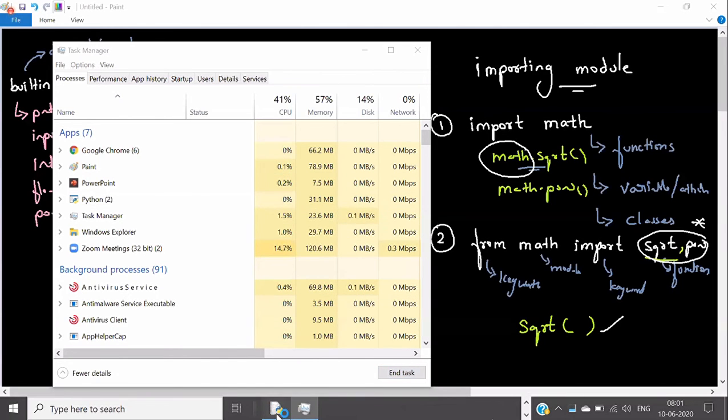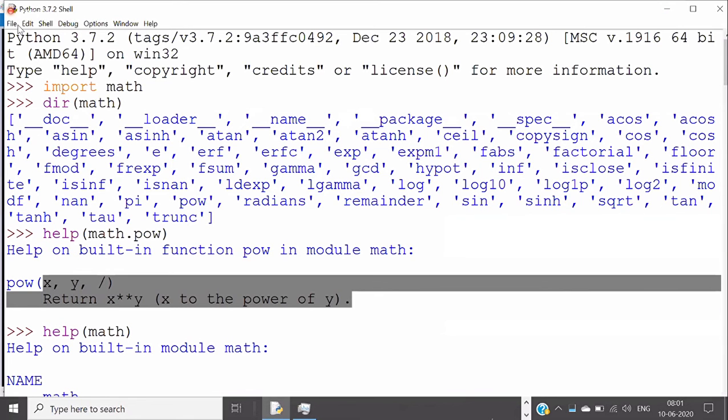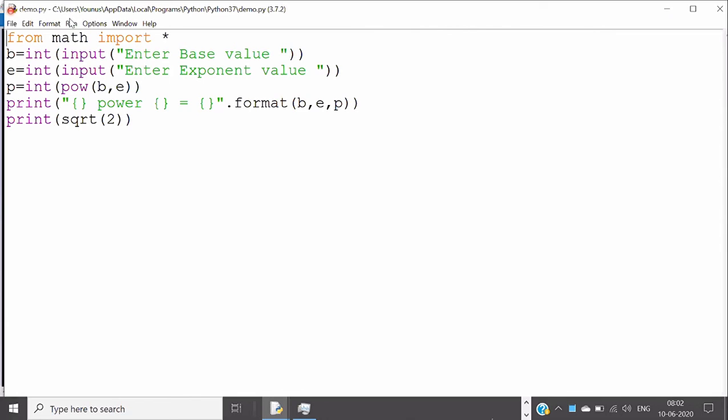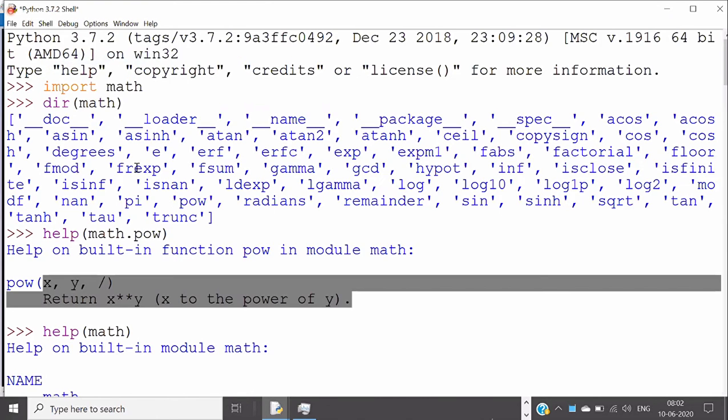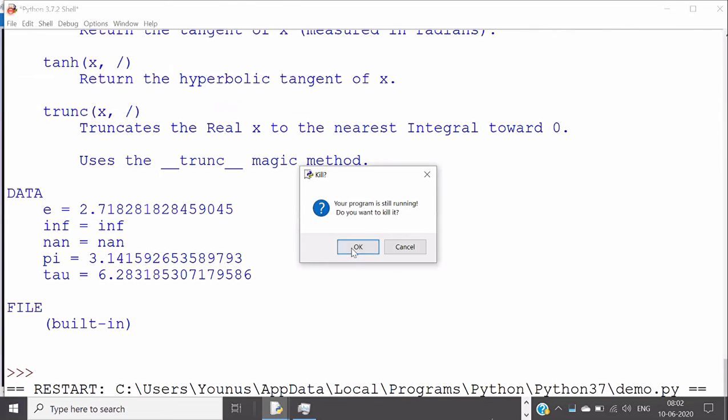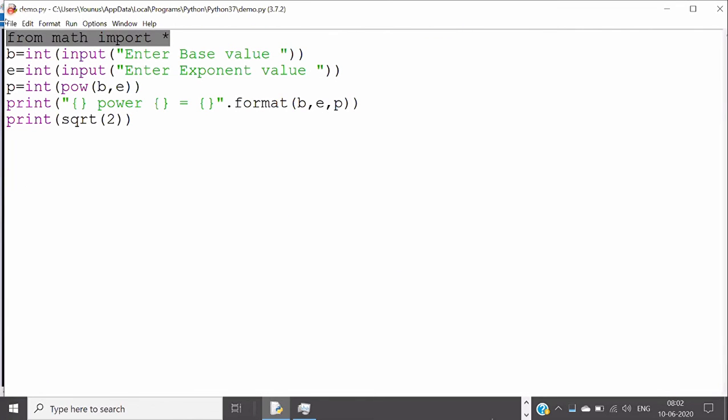Okay, it has been closed, no problem. Now I will open this file. I'll run this code again, and I will change it to import math. So import math, save it and run the module.